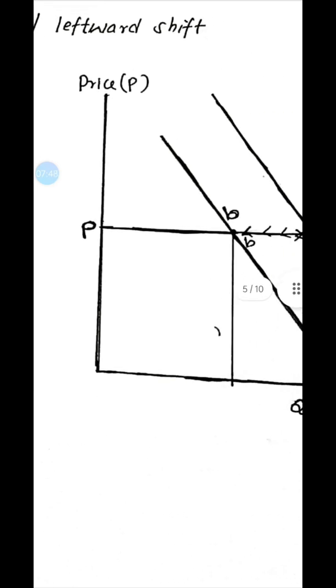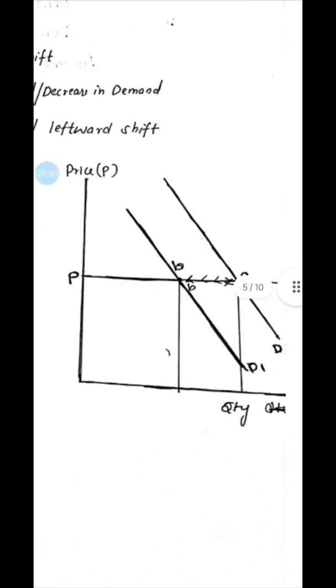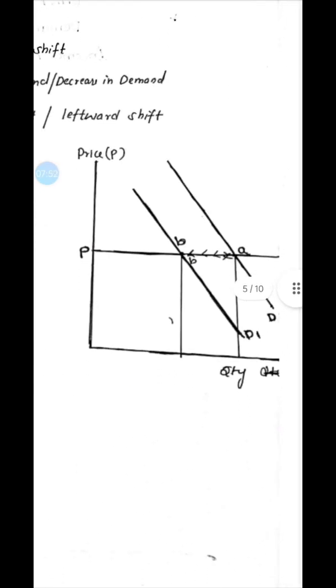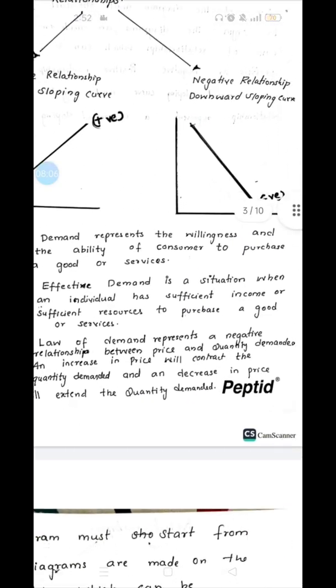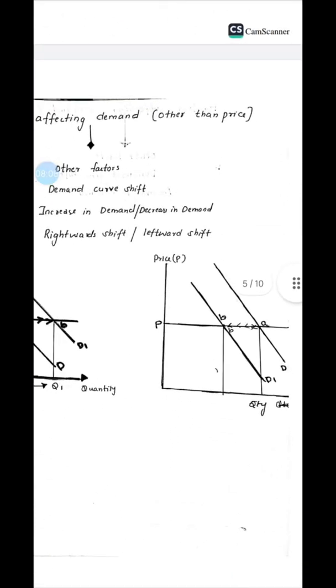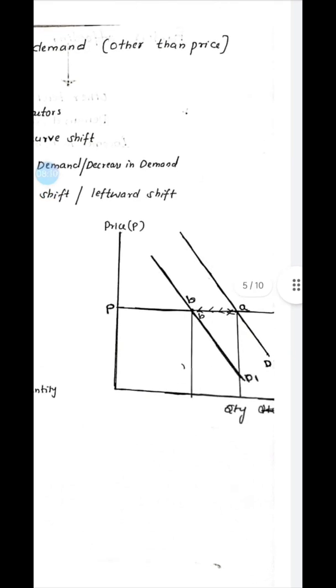And when there is a decrease in demand, the price is constant, but the other factors are changing. Might be the income of the person is being reduced, so they are demanding less of the product. So it changed from D to D1. It shifts towards the left. When there is a decrease in demand, the demand curve will shift towards the left.